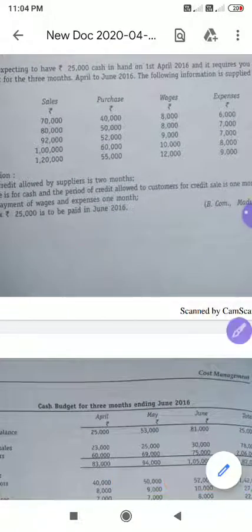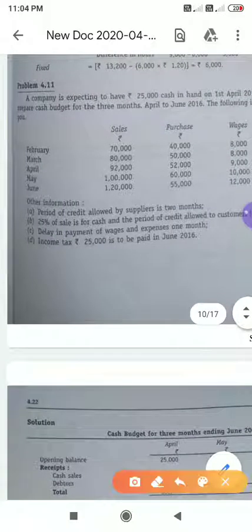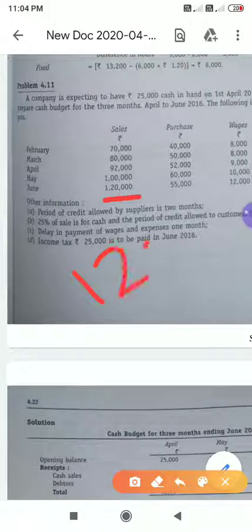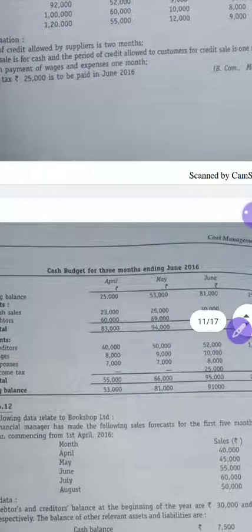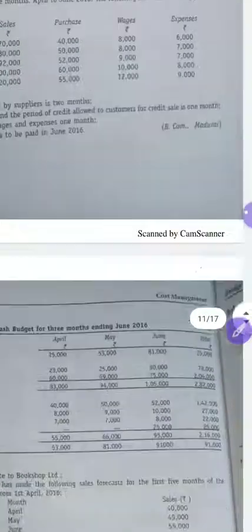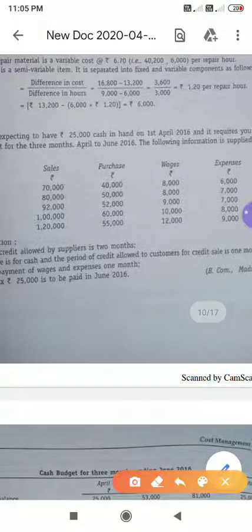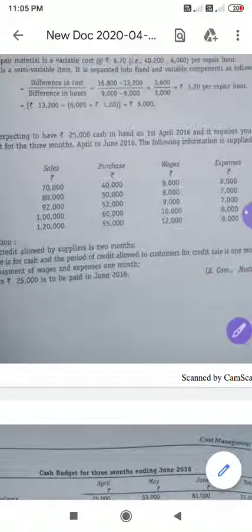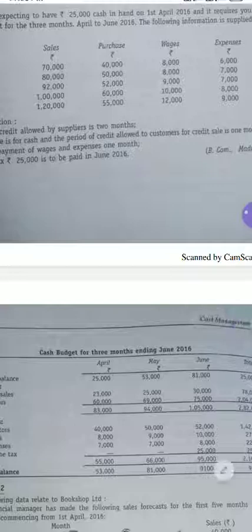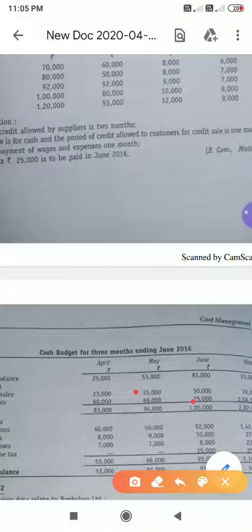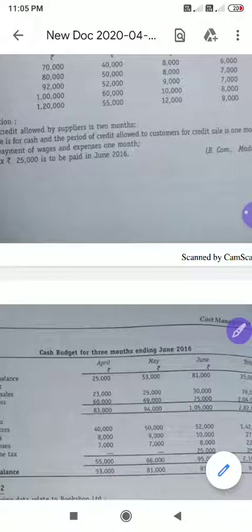month sales will be 1,20,000. 1,20,000 into 25%. If you do, how much will we get? 30,000 will be received. And out of 1 lakh, 25,000 they had received in the previous month. So the balance 75, that is 1 lakh minus 25, will be received in June. So total it will be 1,05,000.